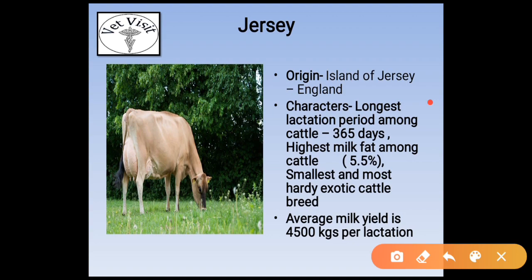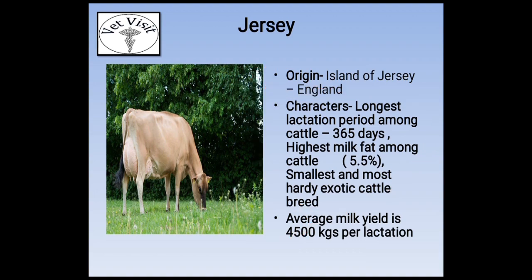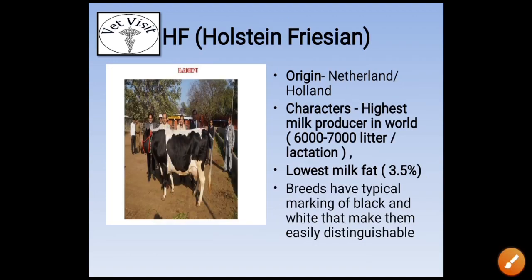These points are asked in many veterinary exams in India: which cattle breed has the longest lactation period, high milk fat, and is the smallest and most hardy exotic cattle breed? That is Jersey, and average milk yield is about 2500 kgs per lactation.